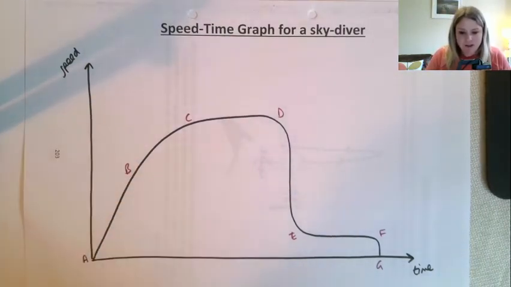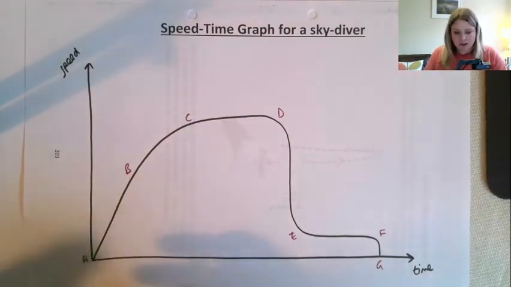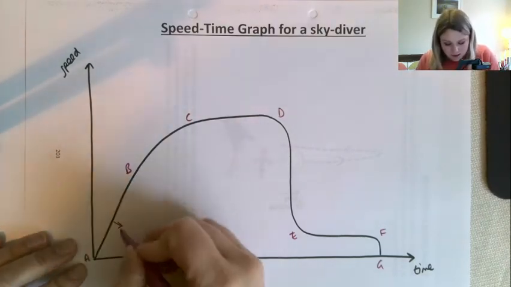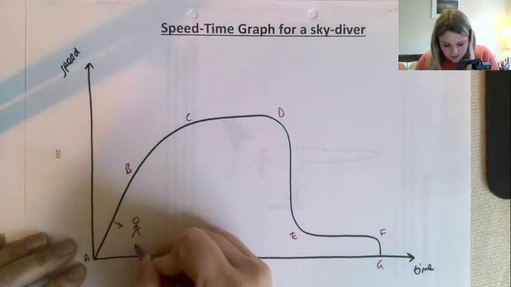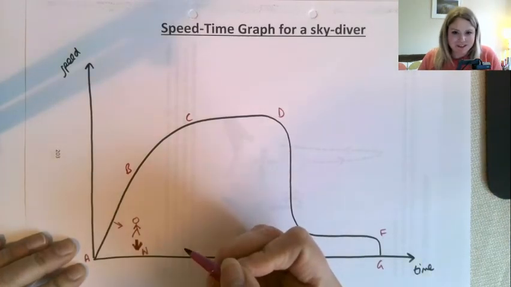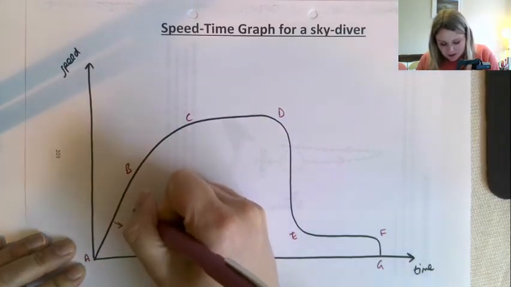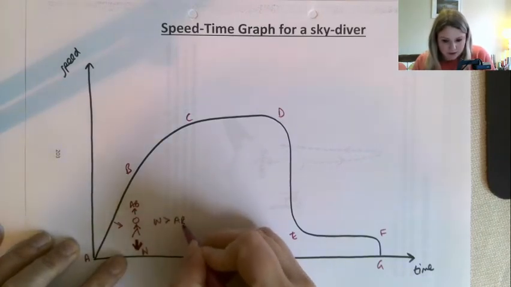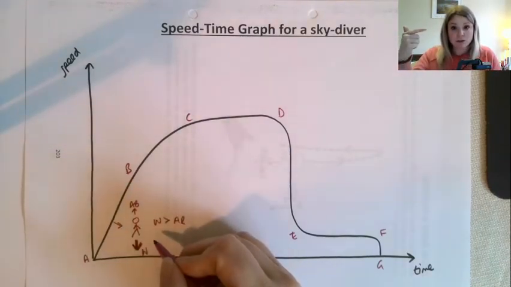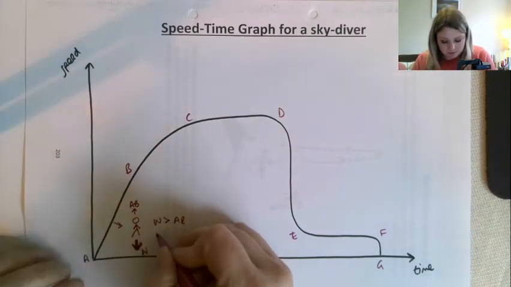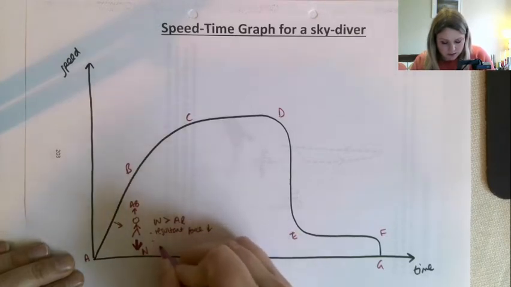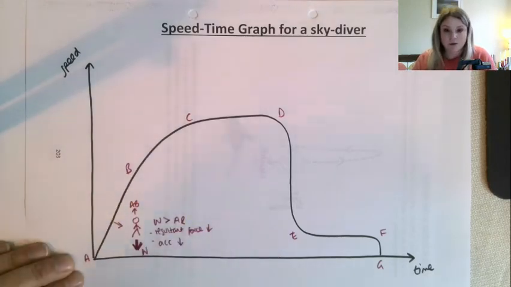So A to B is just that initial acceleration. So in this little section here, we have our person, right? We've got a big weight force acting down the way, but at this stage air resistance is quite small. So because weight is greater than air resistance, the resultant force is downwards, so it's accelerating downwards. So resultant force downwards, so acceleration downwards.